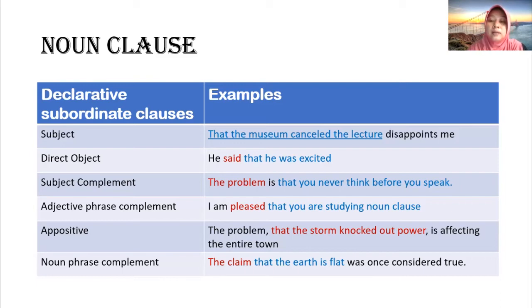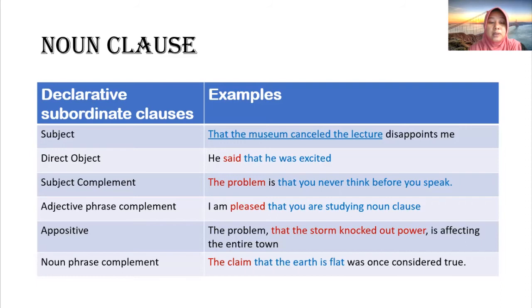And then adjective phrase complement. For example, I am pleased that you are studying noun clause. So this is that you are studying noun clause is the complement of the adjective pleased.